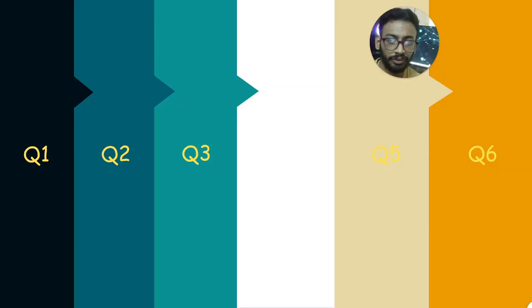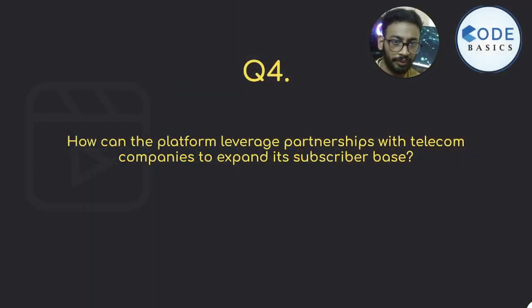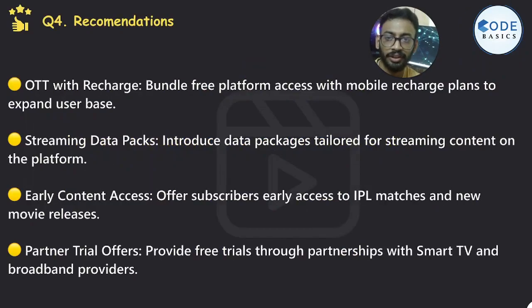Then the fourth question is, how can the platform leverage partnerships with telecom companies to expand its subscriber base? So this is interesting. OTT with recharge: bundle free platform access with mobile recharge plans to expand the user base. Second is streaming data packs: introduce data packs tailored for streaming content on the platform. Third, early content access: offer subscribers early access to IPL matches or new movie releases. For this, partner trial offers: provide free trials through partnerships with smart TV and broadband providers.